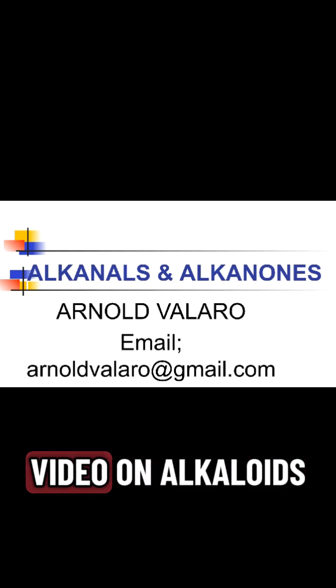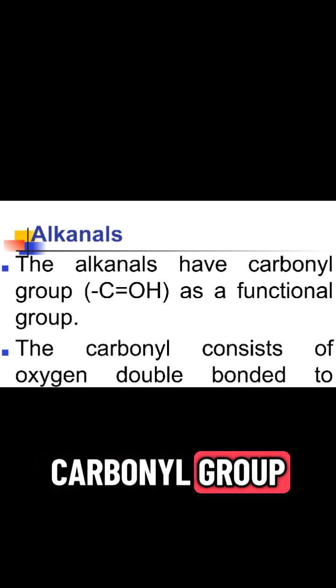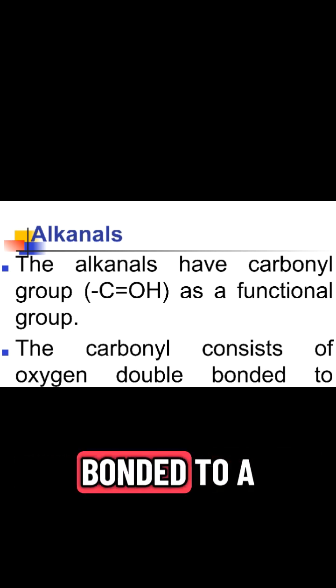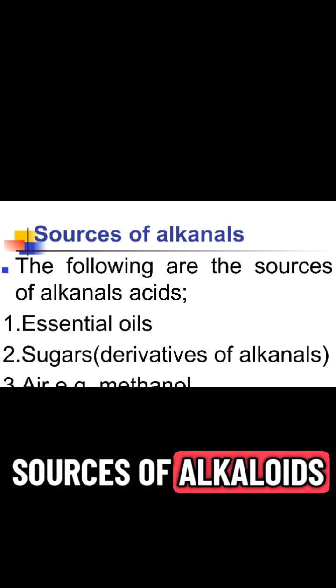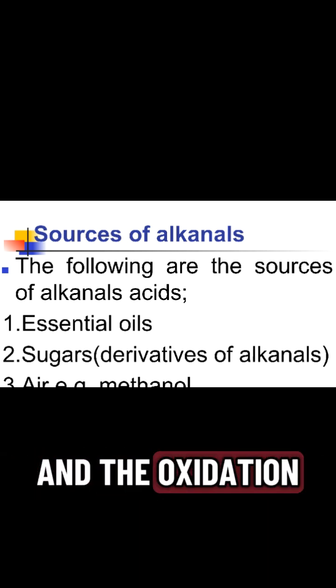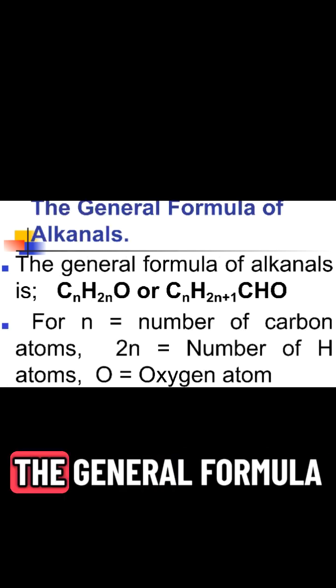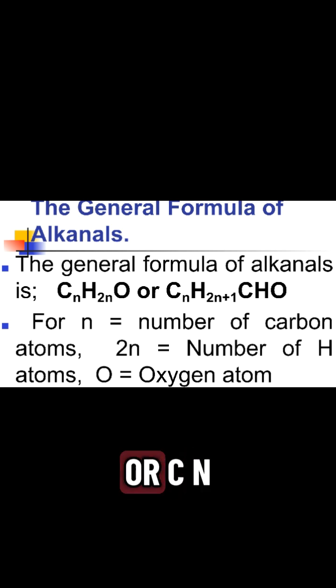Welcome to this video on alkanals and alkanones. Alkanals have a carbonyl group, which is an oxygen atom double bonded to a carbon atom, as their functional group. Sources of alkanals include essential oils, sugars, air, and the oxidation of primary alkanols. The general formula for alkanals is CnH2nO, or CnH2n+1CHO.